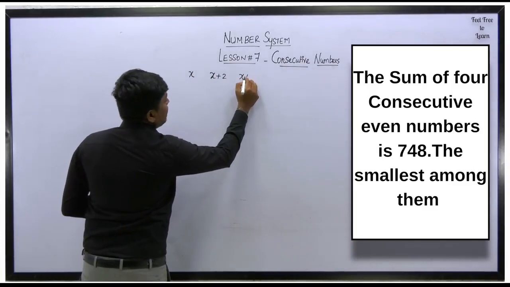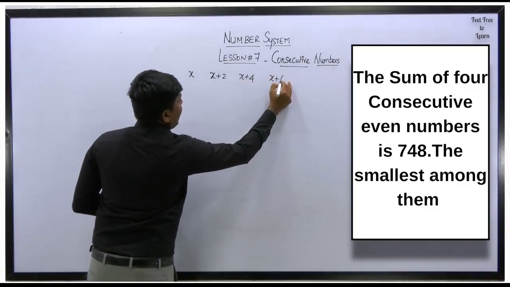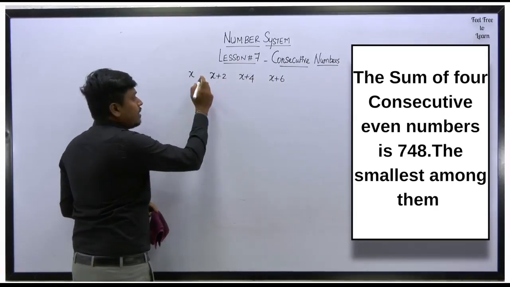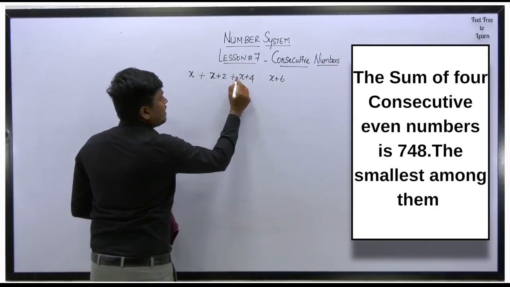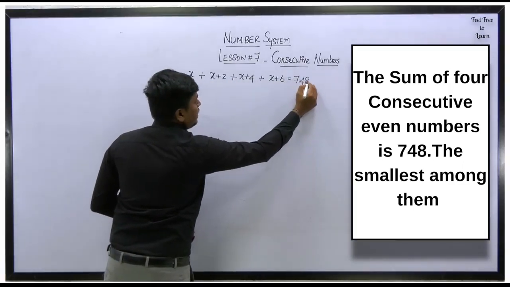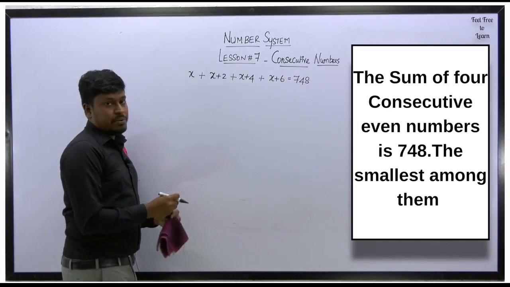So the third number will be x plus 4 and the fourth number will be x plus 6. Again, they are not talking about the product, it is the sum, addition. So the sum of 4 consecutive even numbers is how much? 748. So first let me find the value of x.